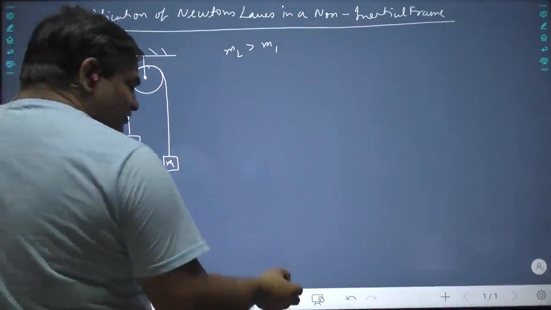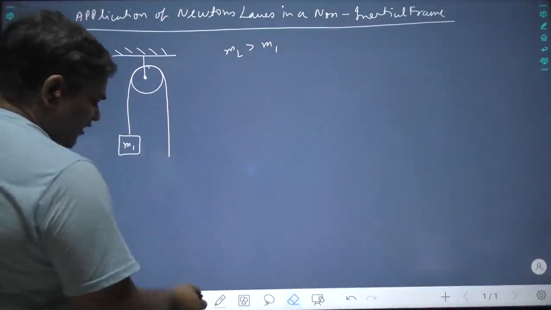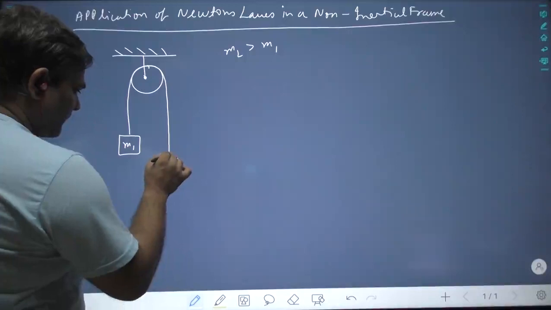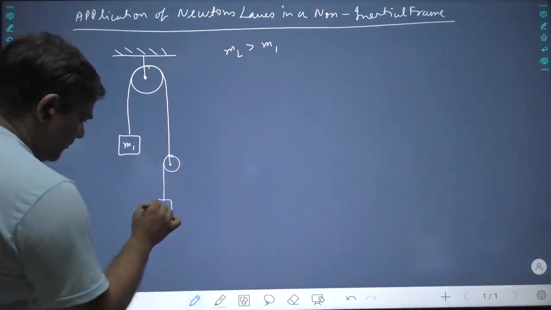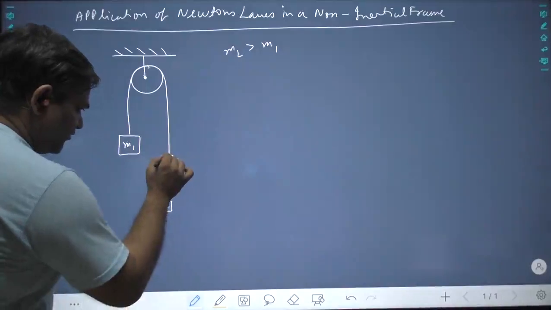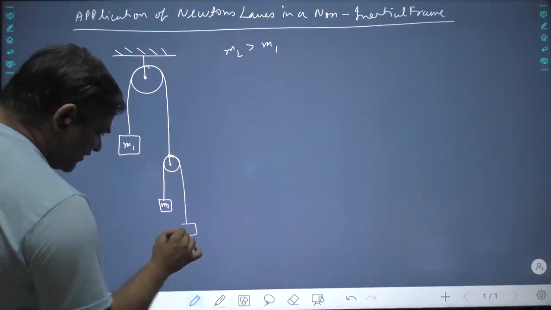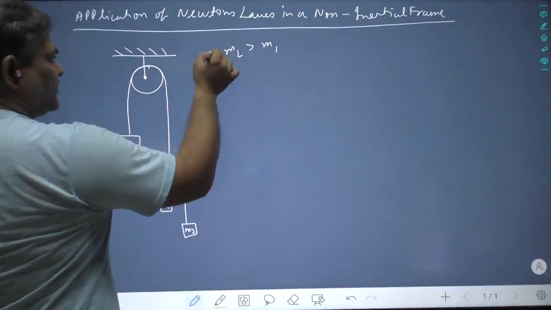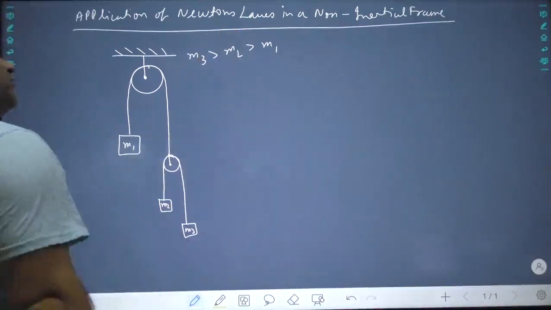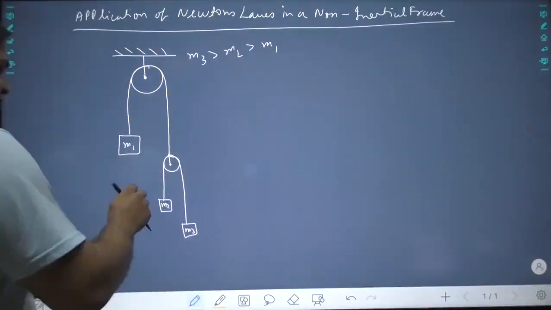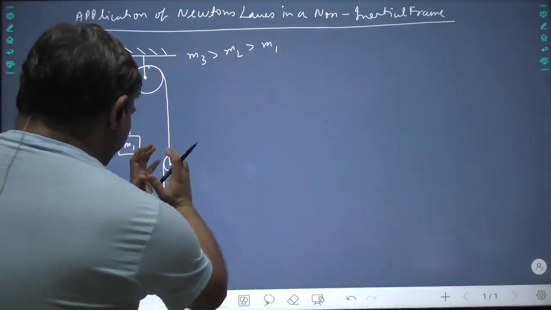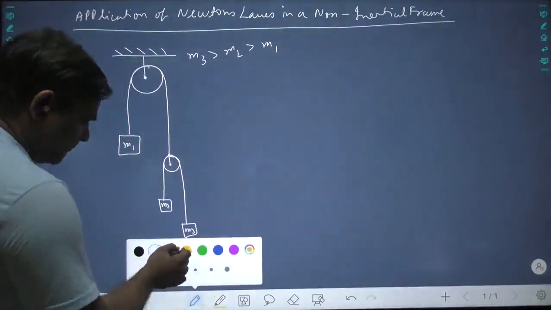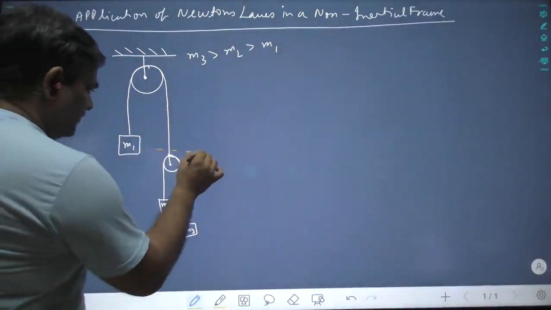Now I'm going to change something. Instead of this, let us have a pulley here, and then the pulley is having mass M2 and mass M3. Let us simply assume that M3 is much greater than M2, which is much greater than M1. So this whole thing is much heavier compared to this. Now this whole thing, please understand.